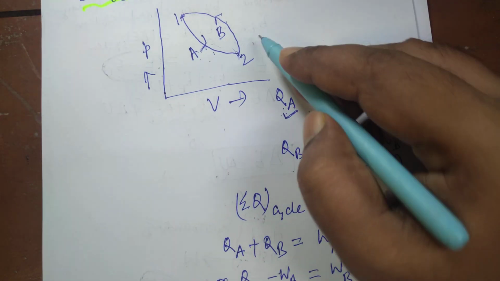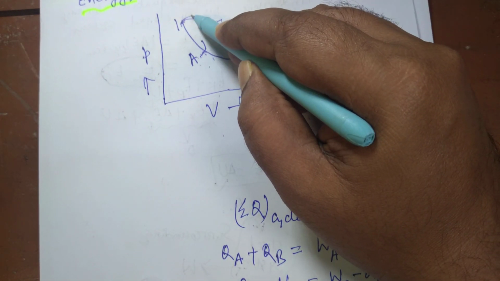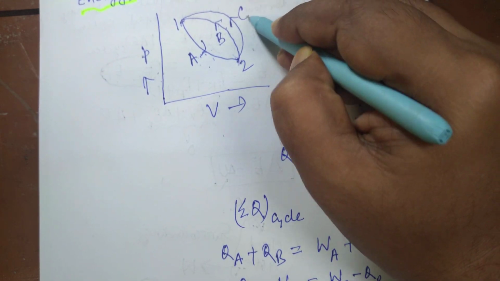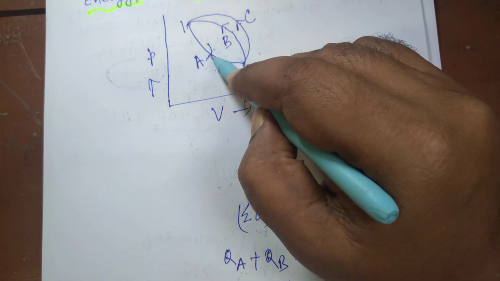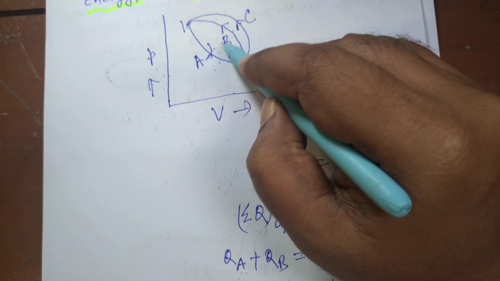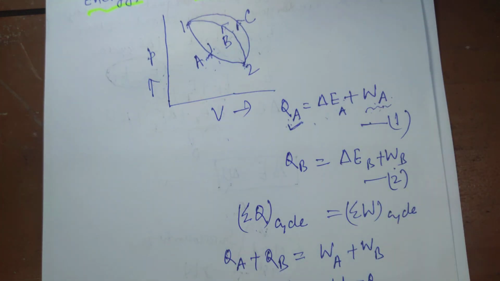Suppose we forget about this path B or process B, and add another path C, so that A and C could be a cycle. Forget about B for the time being. So now A and C also constitute a cycle.